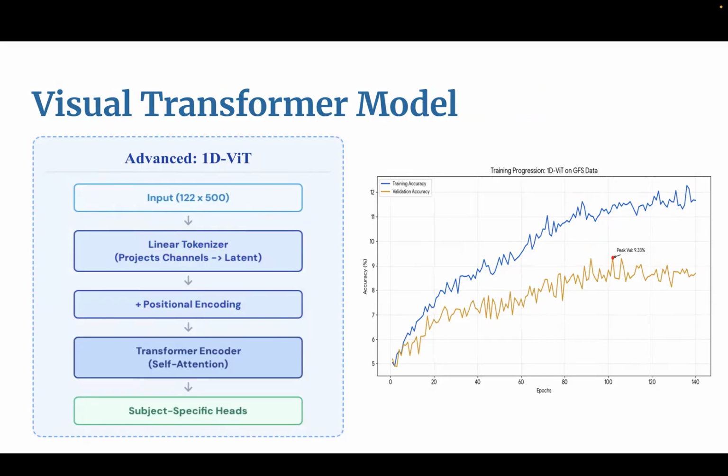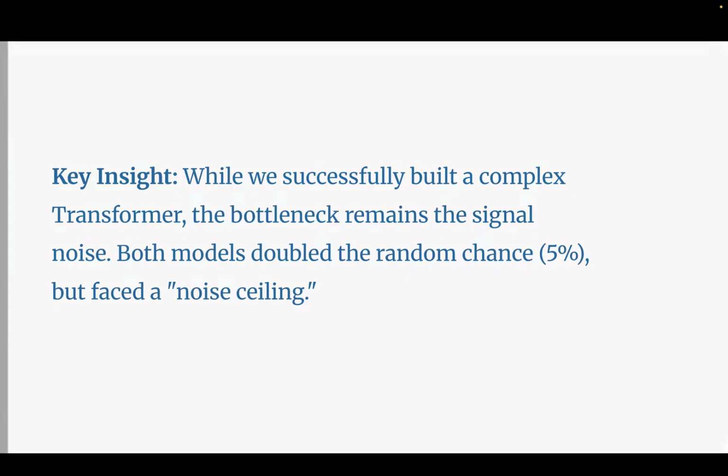By doing this, we saw that the peak validation accuracy we achieved was 9.33%. Although this number is smaller than what we got through the baseline itself, this could mainly be due to the bottleneck of the signal noise. However, we noticed that both models did double the random chance of 5%.